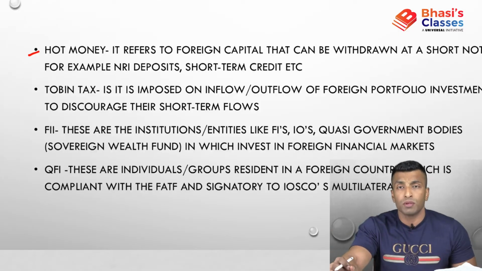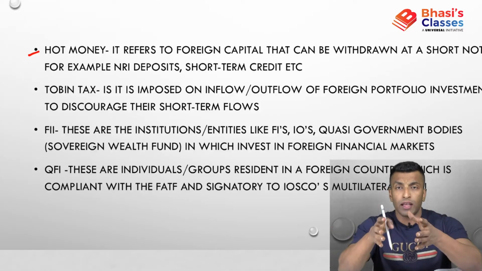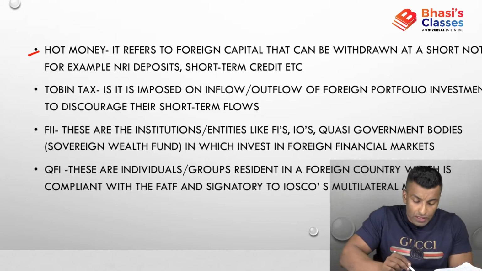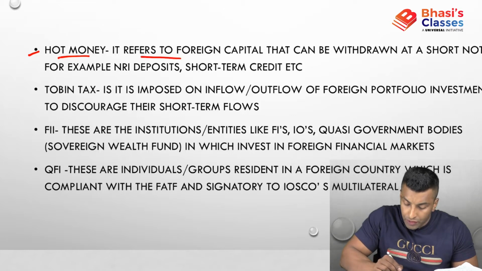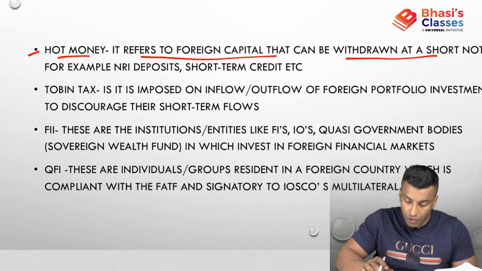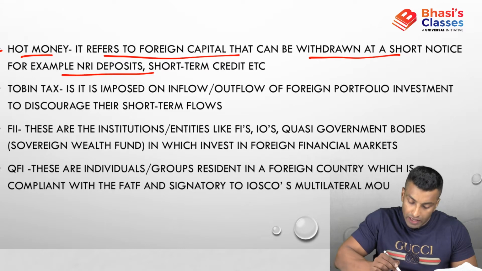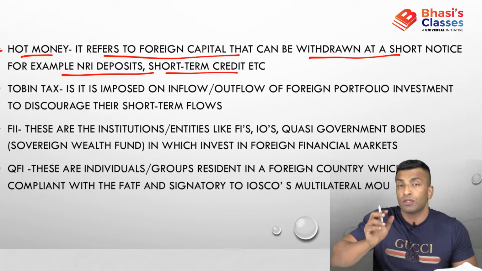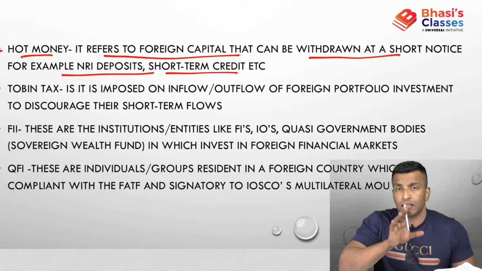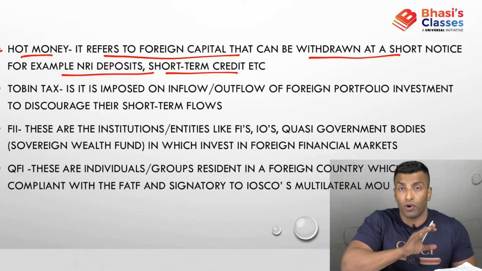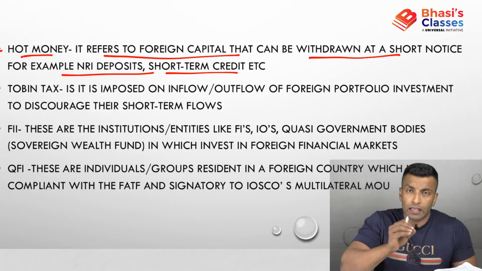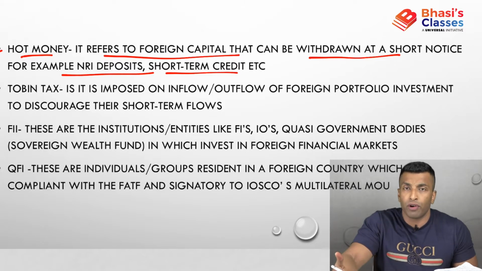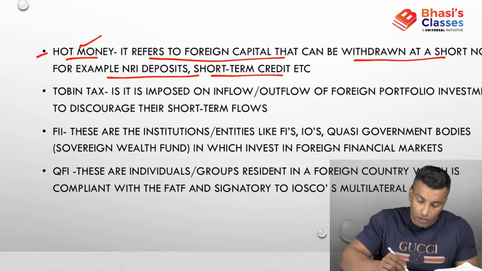Now let's look into some terms. The money invested in foreign financial markets is generally called hot money. Why is it known as hot money? It refers to foreign capital that can be withdrawn at short notice, for example NRI deposits, short-term credit, etc. So this can be withdrawn at any time. FDI was not hot money because that is a kind of permanent investment, it will be there for a long time. But in case of portfolio investment or FIIs, it can be withdrawn at any point of time. That is why it is known as hot money.